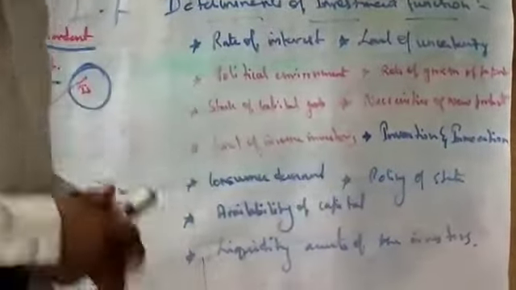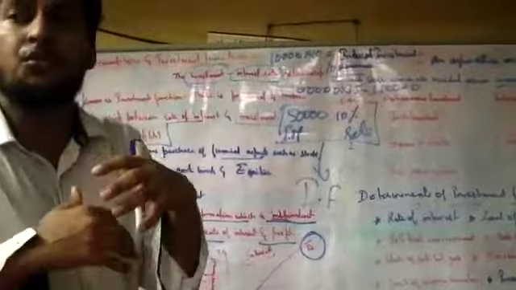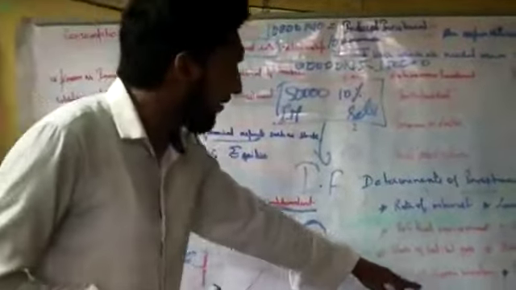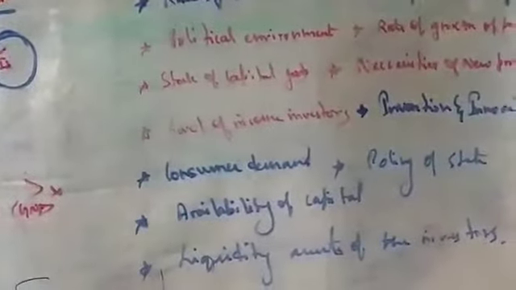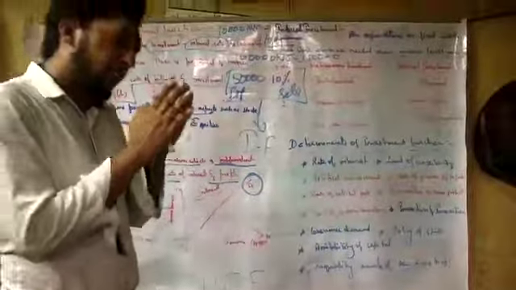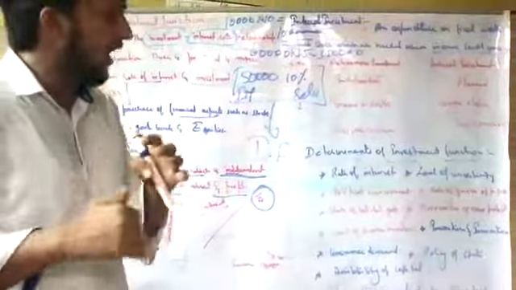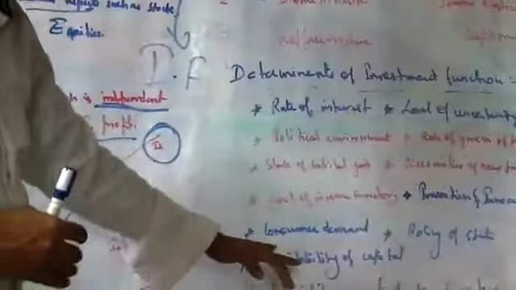Level of income of investors. The income of the investor will not be so good, not so efficient, and because of that there will be a problem. Innovation and invention: there will be no invention, no innovation, because a person earning money will say, okay, I am earning the money very brilliantly, why should I go for innovation? Why should I go for invention? So this becomes a reason for the investment to fall down.